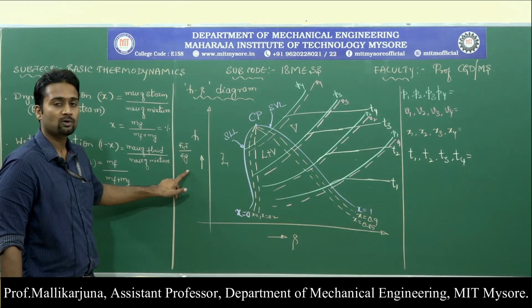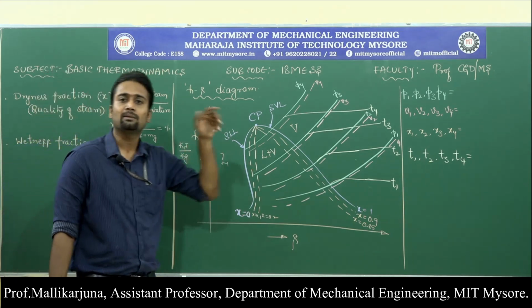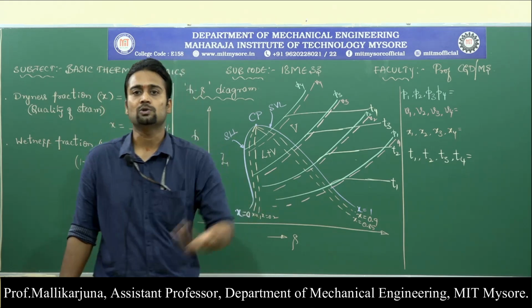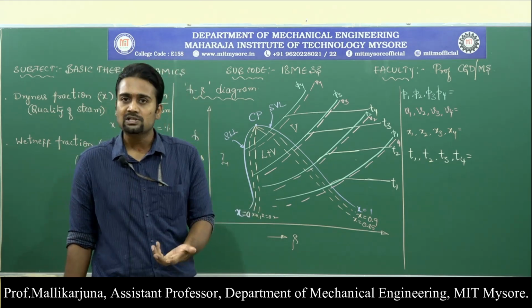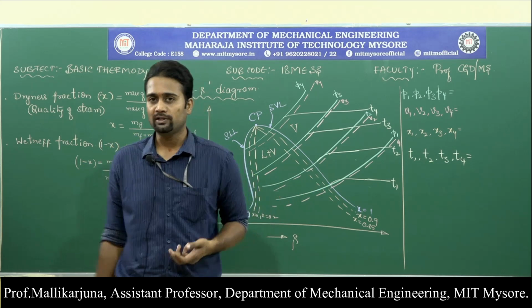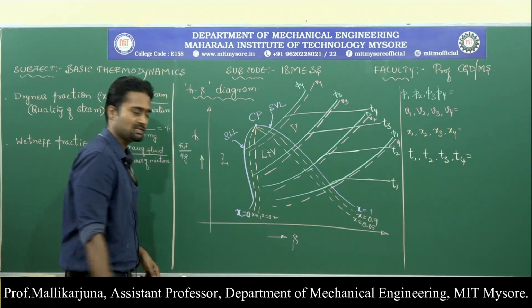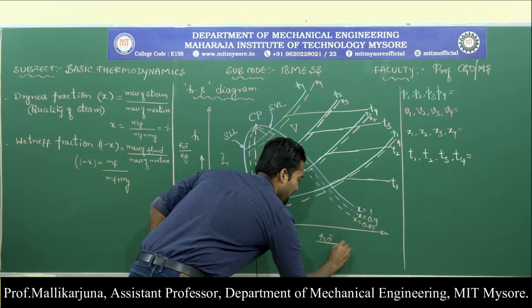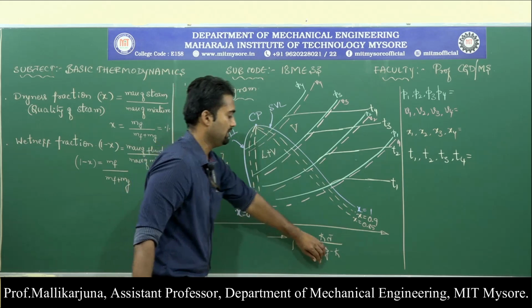Whenever you are talking with respect to per kg, the property which you are trying to measure is independent of mass: kilojoules per kg. Per kg of the substance, this is the amount of enthalpy. Here also, S is nothing but kilojoules per kg Kelvin. We know S is entropy.